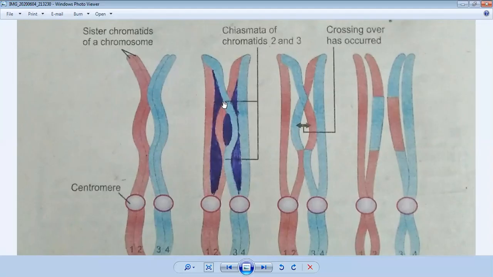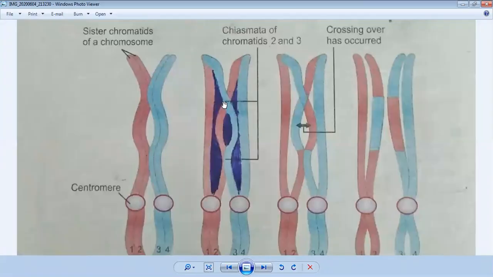They are crossing each other. You can see they are joining each other in the center. This is number 2 and this is number 3. When number 2 and number 3 are joined to each other, this process is called crossing over. Crossing over means they are exchanging their characteristics with each other, and because of that, genetic variations are produced among them.